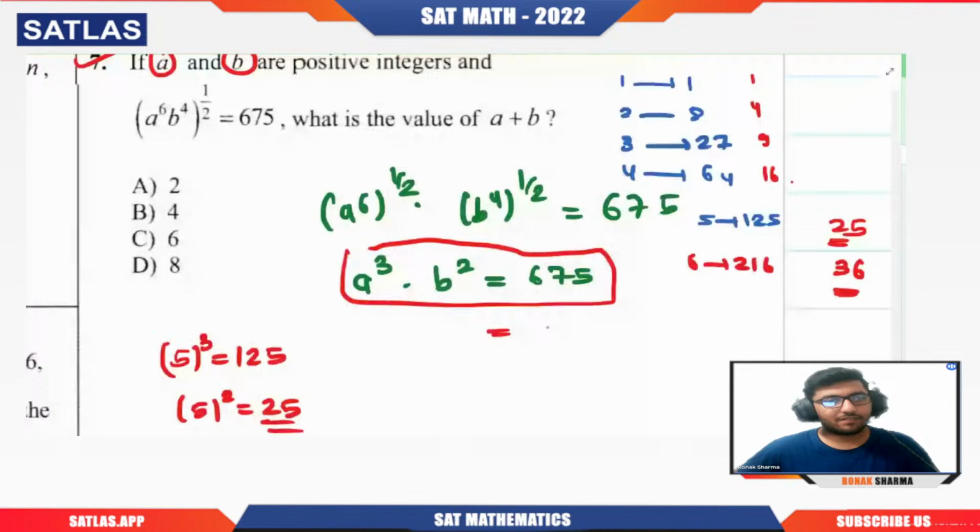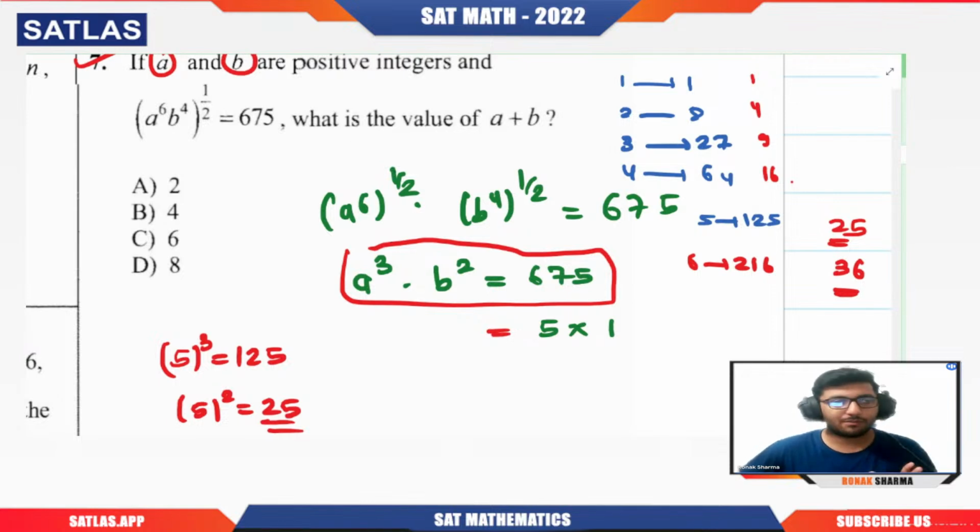675. Let us see how we can write it in terms of the square and the cube of some number. Clearly, if I take out 5 from it, divided by 5... See, a few questions will take a little bit of time. That is fine, that is the reason why we are saving time in other questions. Be practical about that. Out of 58 questions there might be 2 or 3 questions which will take time. So for that reason, be very much aware of that.